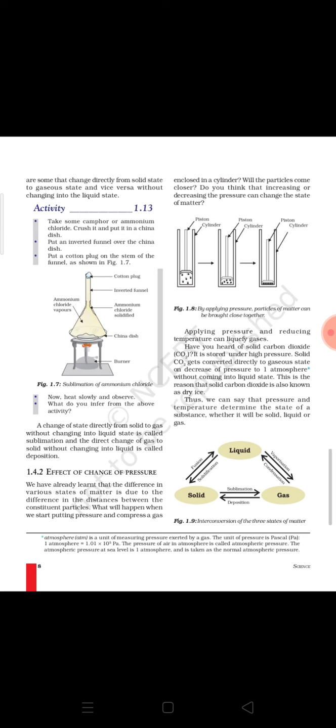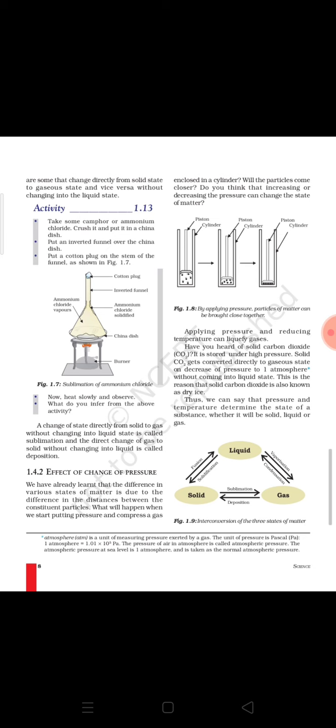So what will happen, the part of the funnel which is quite close to the china dish, there the temperature will be high, but the part of the funnel which is the stem of the funnel, as it is quite far from the source of heat, there the temperature is quite low as compared to the other part. Now when you start heating this ammonium chloride gently, you will find that it is directly changing into its vapor state.